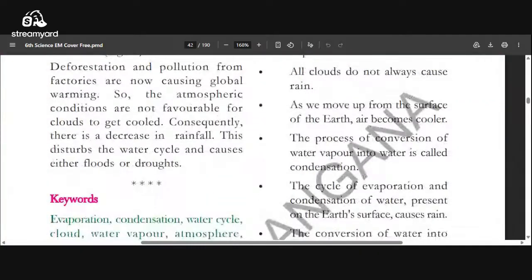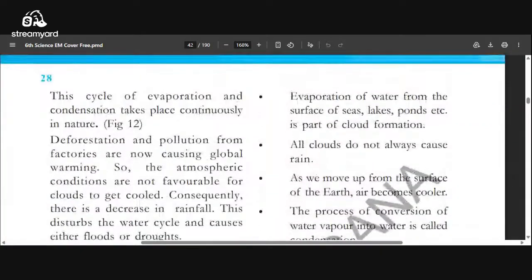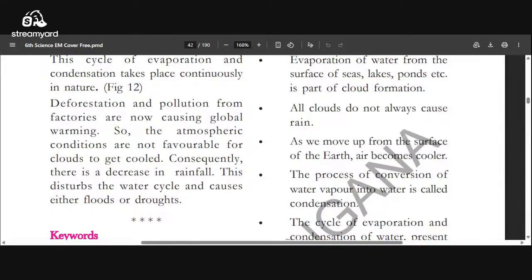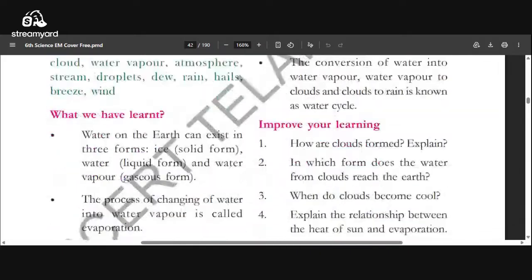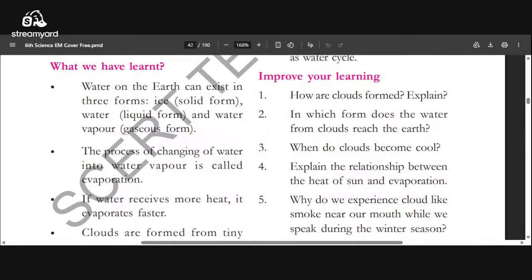Now I am going to explain in short form. About deforestation, we need more plantation. If we cut the trees, condensation will not occur in nature, we will not get rain. So save the trees and get the rain. You can note down this slogan.